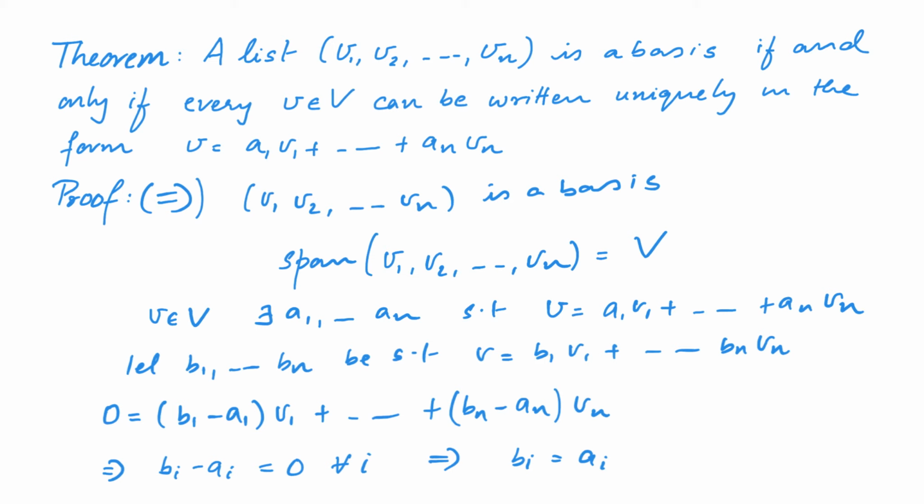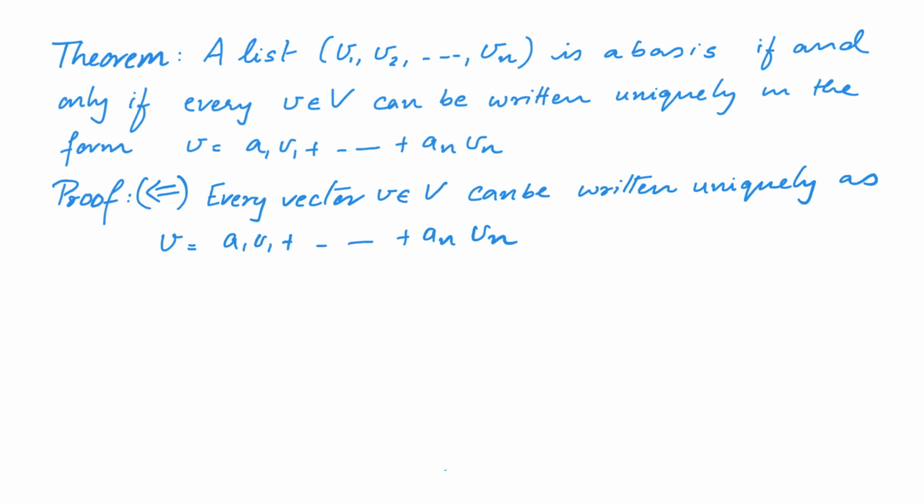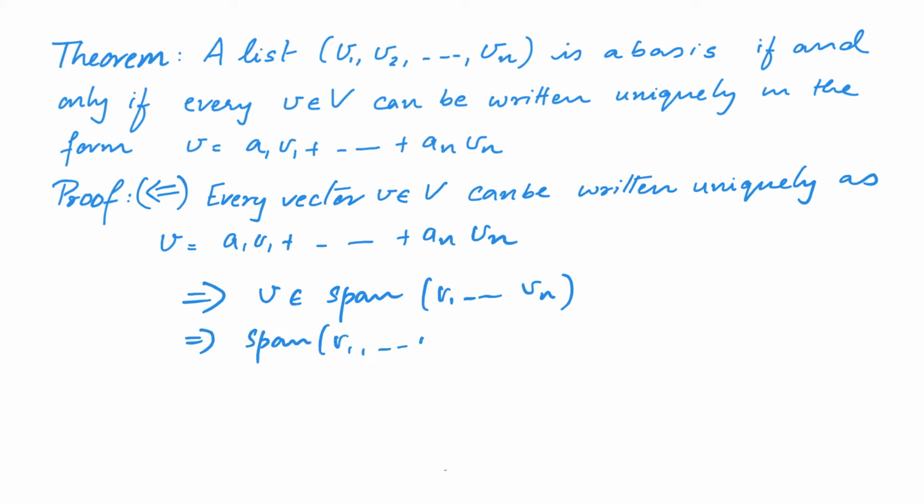Now let us see the other direction. That is, we will assume that every vector v in the vector space V can be written uniquely as v is equal to a1 v1 plus a2 v2 plus etc. up to an vn. This clearly implies that v belongs to the span of the vectors v1 to vn. And in other words, as v was an arbitrary vector, this implies that the span of the vectors v1 to vn is the entire vector space.